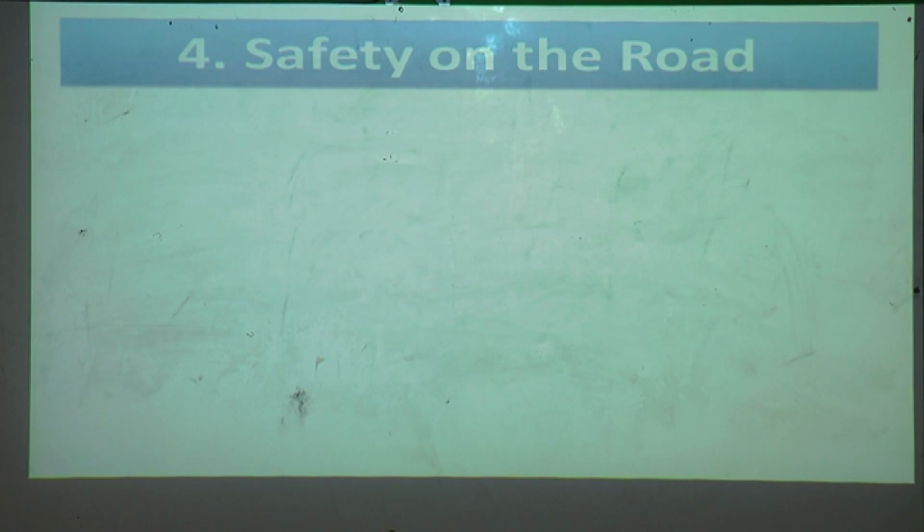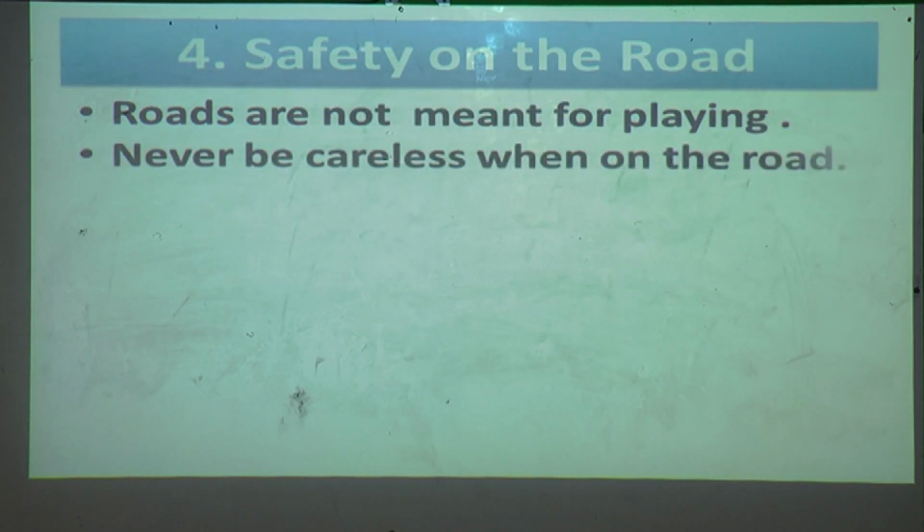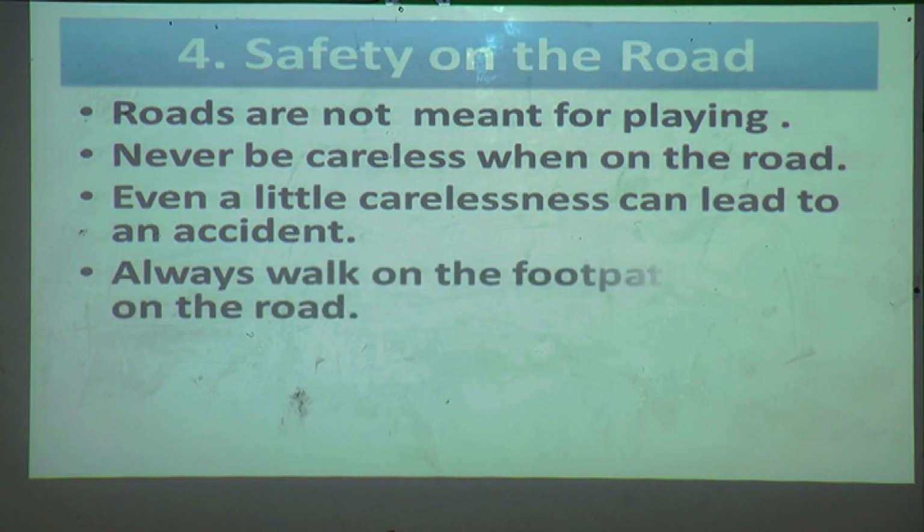Now we will move to the next thing, which is very important, safety on the road. As you know, roads are not meant for playing. Never be careless when on the road, because even a little carelessness can lead to an accident. So always walk on the footpath and not on the road.